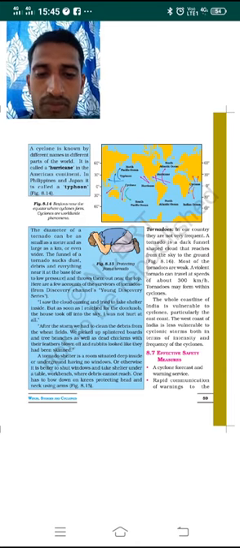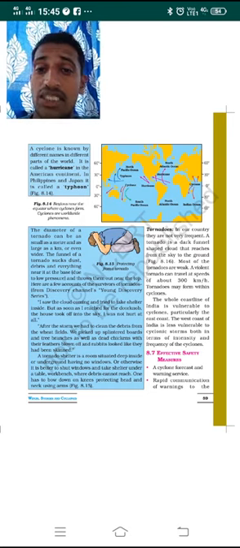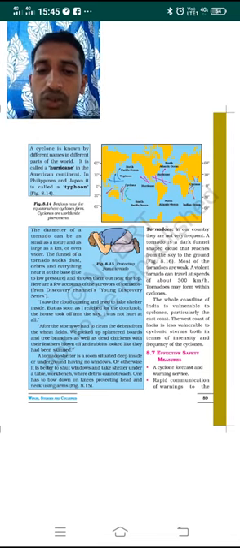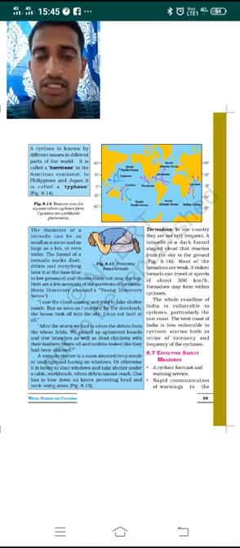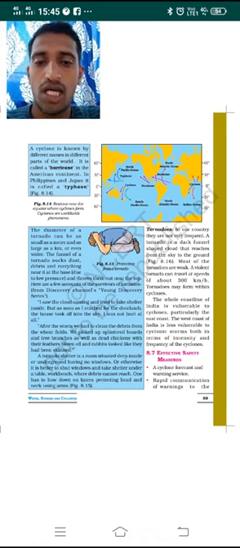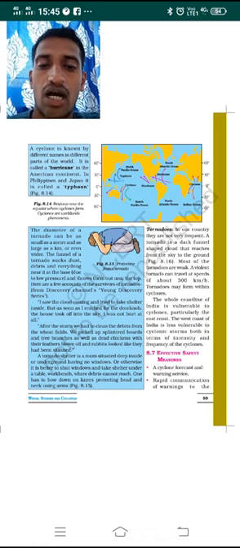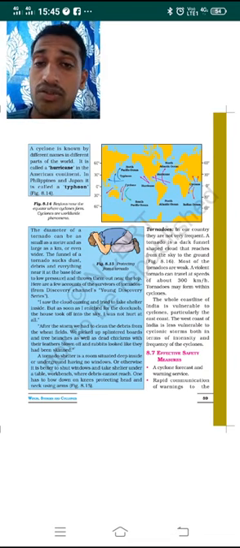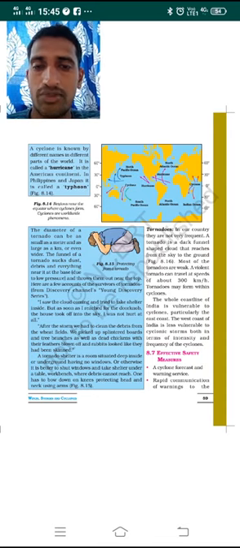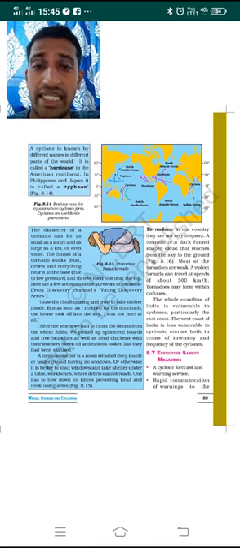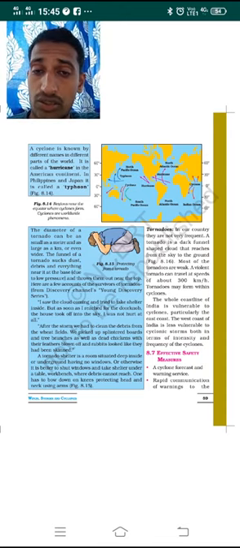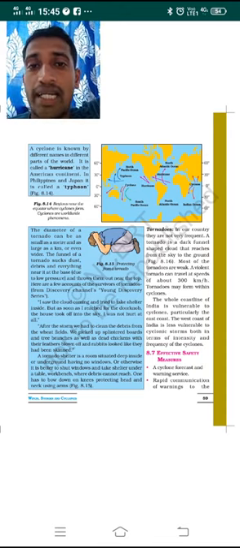There is some information given by the Discovery Channel in the Young Discovery series. You can go through that. They have shown through videos how tornadoes are caused. Look at figure 8.15 here. It shows how you can protect yourself from a tornado. By bending down towards the ground you can protect yourself, or else it is so heavy that it can carry you to some height and throw you out.